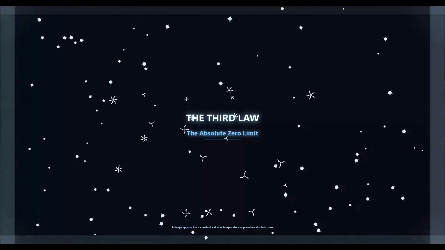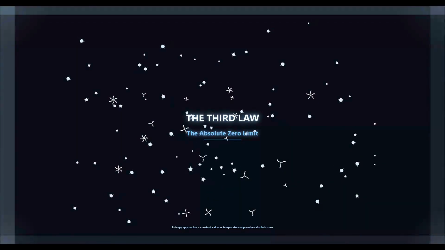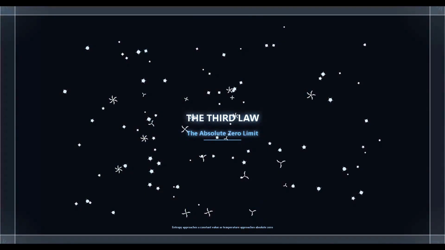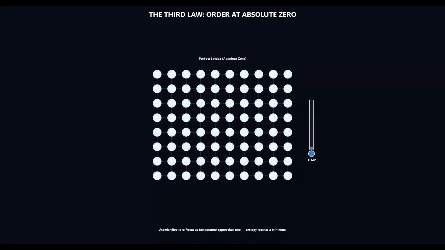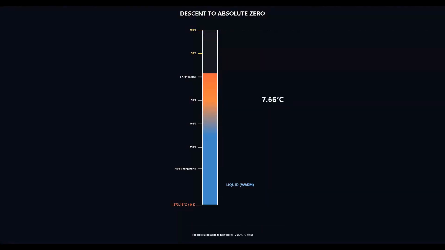Next, we push things to the ultimate extreme with the third law of thermodynamics. This law looks at what happens when we remove almost all energy from a system. The third law states that as the temperature of a pure crystalline substance approaches absolute zero, or 0 Kelvin, its entropy approaches a perfectly constant minimum value of 0. Absolute zero is equal to minus 273.15 degrees Celsius. At this temperature, all classical molecular motion stops entirely.